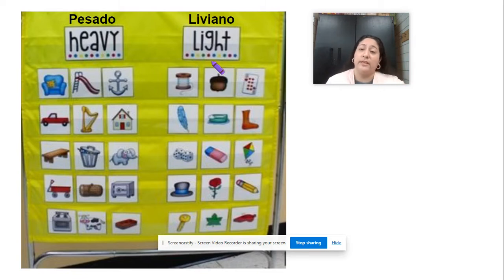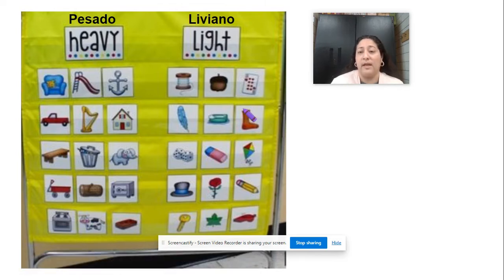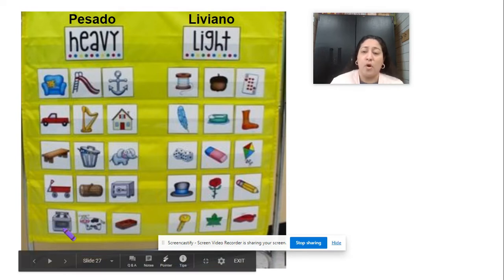So let's look at a couple pictures here. On this side, we have all the pictures of things that are heavy, cosas pesadas. And on this side, we have things that are light, or livianos. Liviano quiere decir que no pesa mucho. Pesado pesa mucho. So here we have an example. A sofa or a couch in our house, those are pretty heavy to pick up. A truck is also very heavy. Something like the slide will be very heavy for a person to move. A stove, a cow, very heavy. An elephant is very heavy. And a house is heavy.